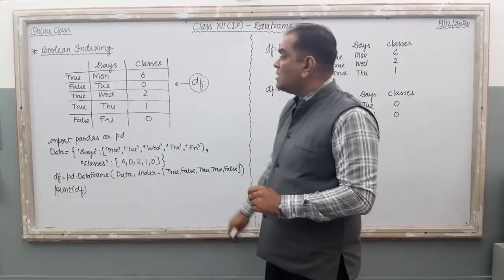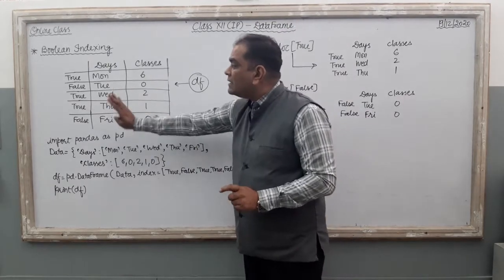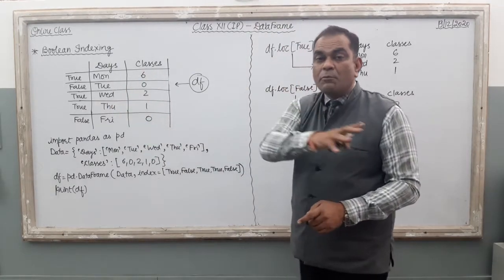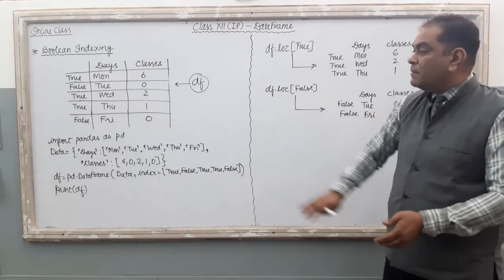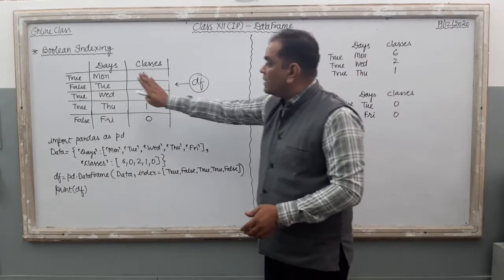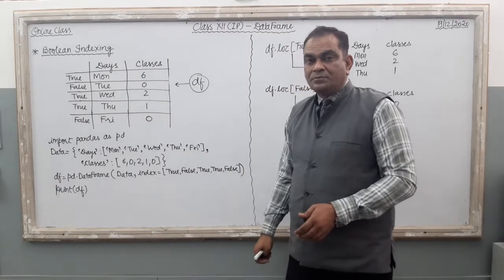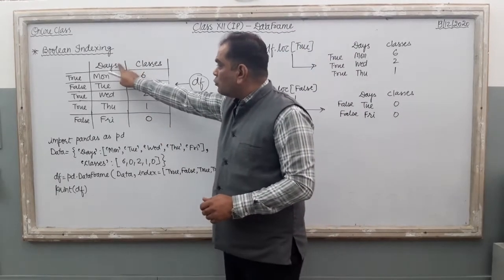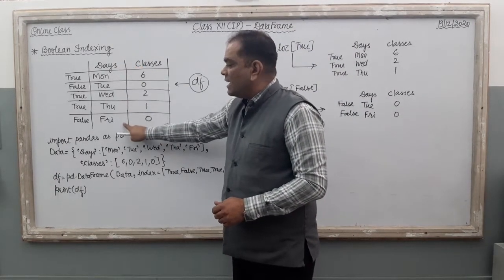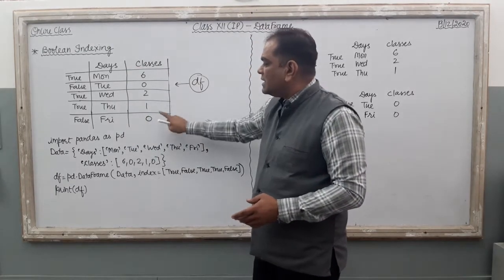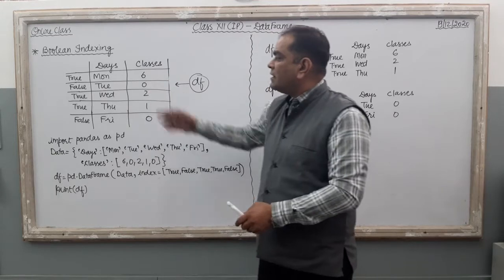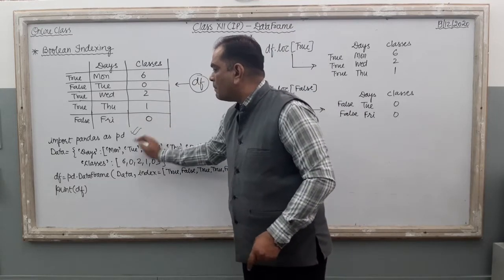Right, so very first, how can we provide this Boolean indexing? What is the Python program by which we can add the Boolean index to our data frame? Just see, if you want to create the same data frame, 2 columns are there. Days contain these 5 different days, then classes. So if you want to create the same data frame, just see the coding part.